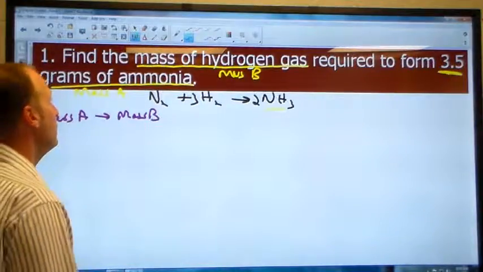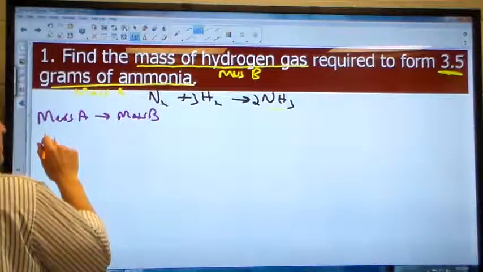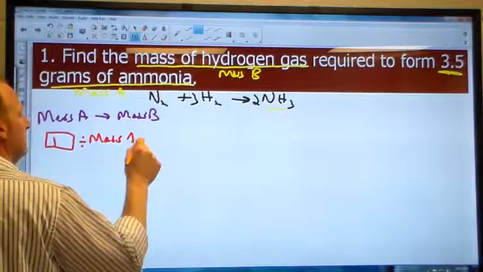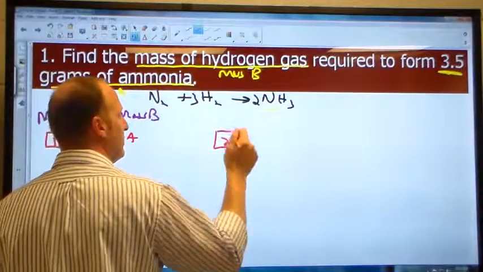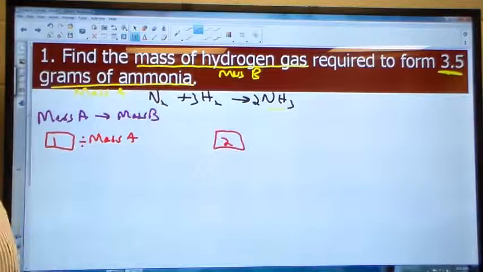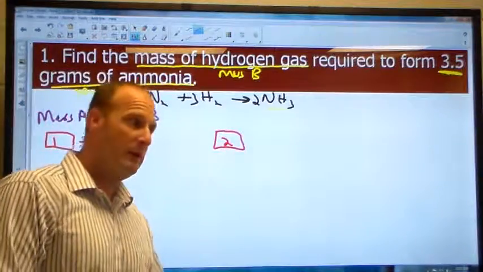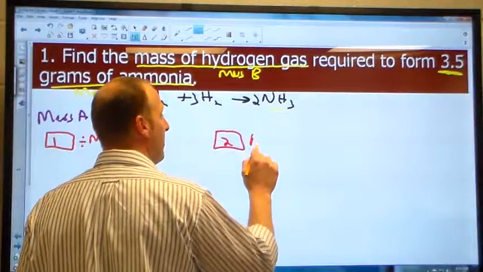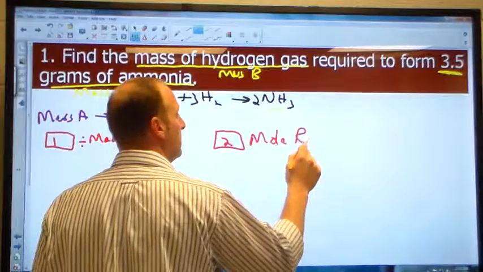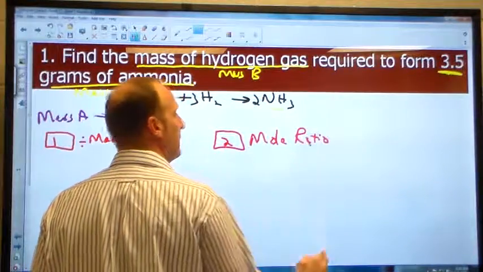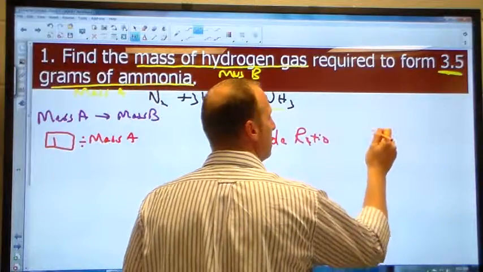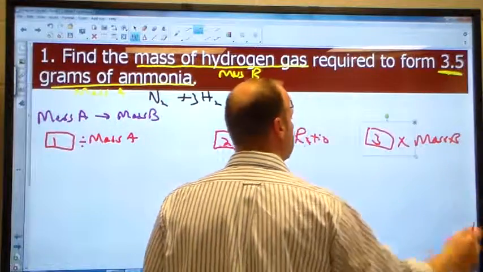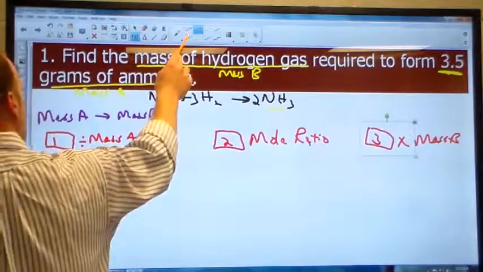I told you there's 3 simple steps. We'll convert to moles by dividing by mass A. Second step, so when you do your homework, you will mimic exactly what I'm doing and practice it. That way, through repetition, you will get an understanding. And so the second step would be multiply by the mole ratio. And then the third step is to multiply by mass B. So now you must understand how to do those parts.